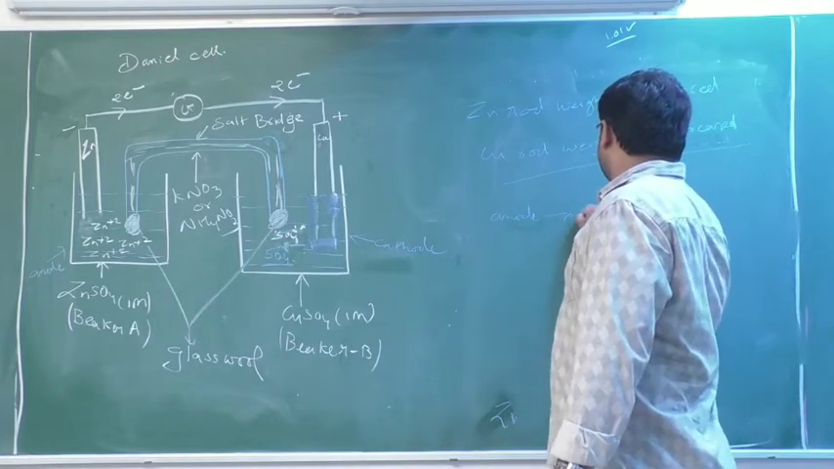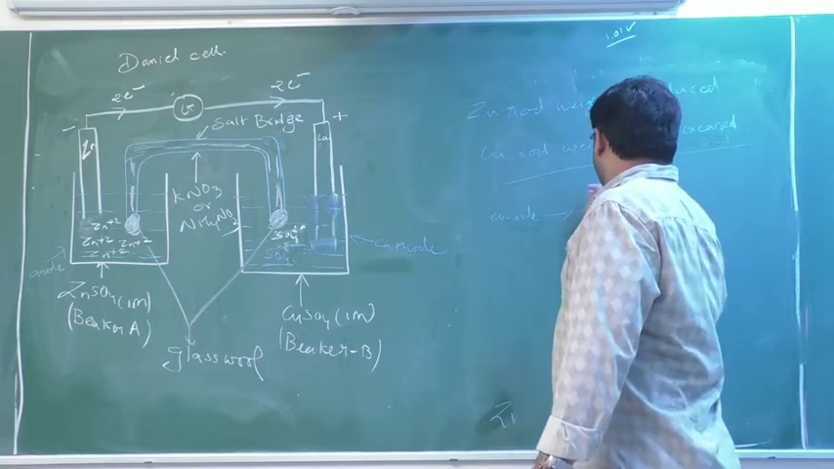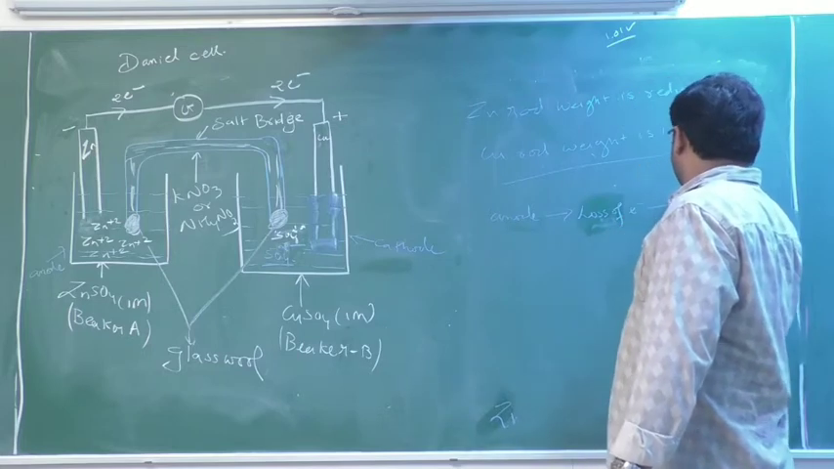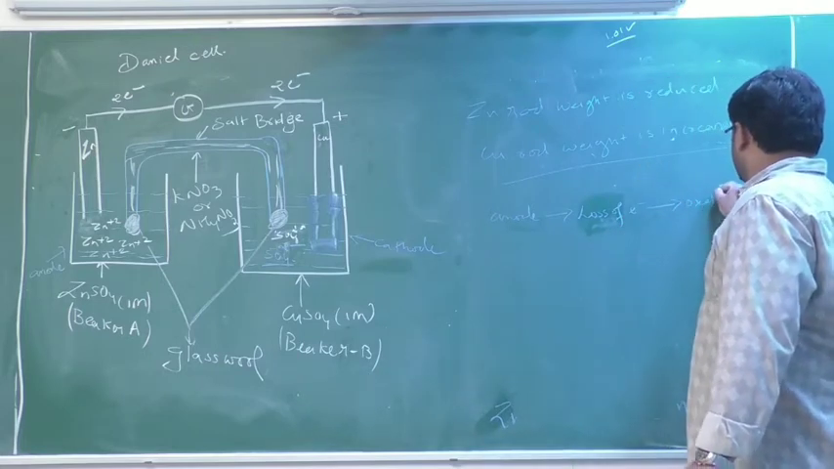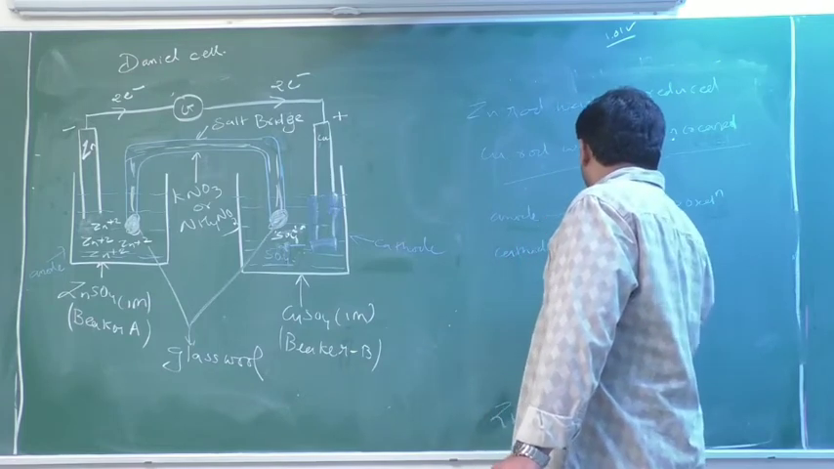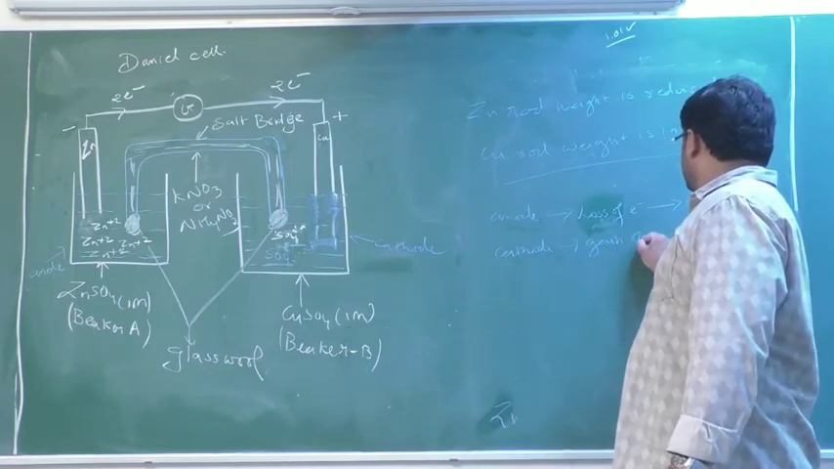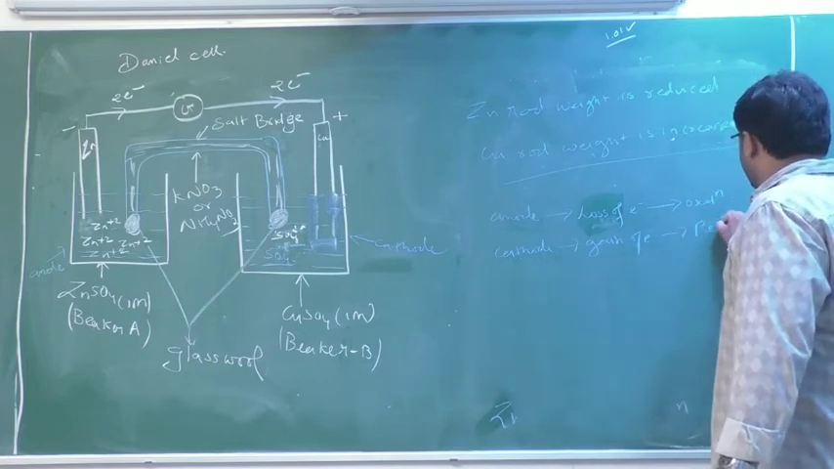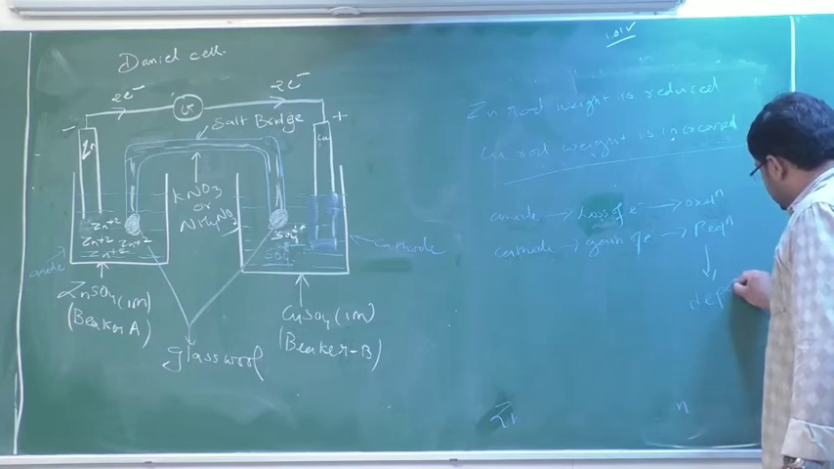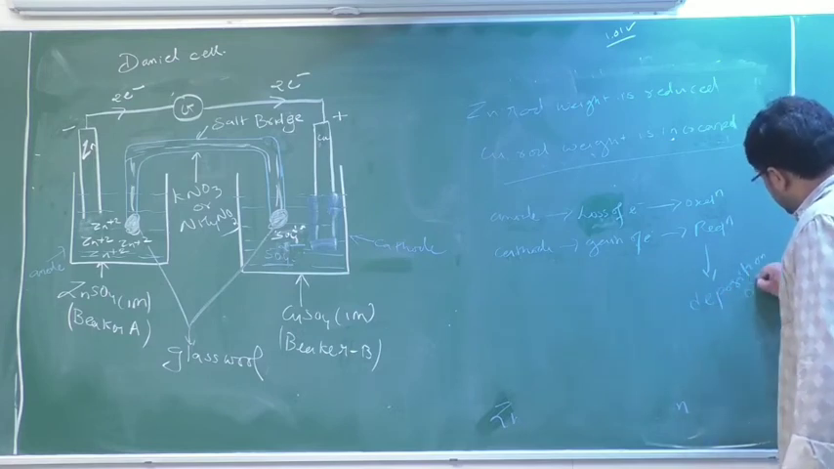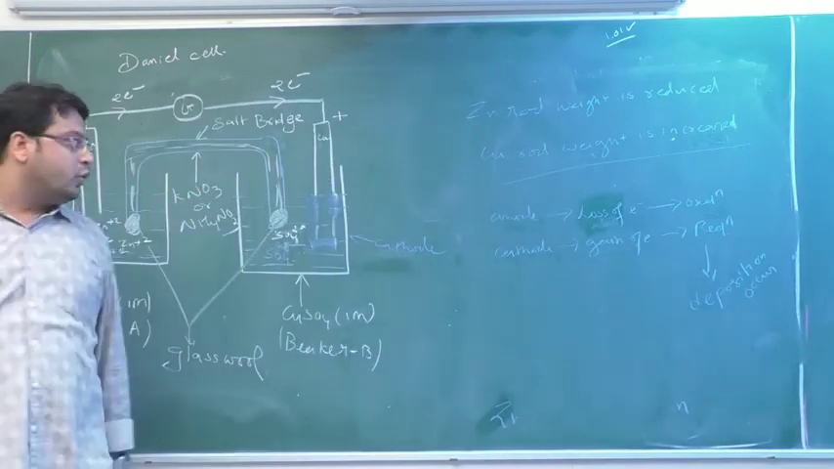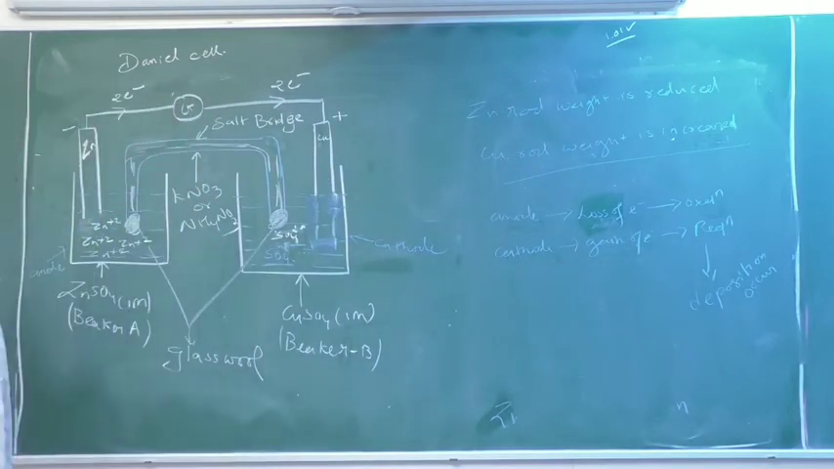on anode always oxidation occurs, or you can remember at anode loss of electron and oxidation occurs. Okay. Or cathode gain of electron and reduction occurs, and wherever the reduction occurs, there only deposition occurs. Okay. So always the deposition occurs at cathode. Why am I telling so? Because in further classes it will help you.